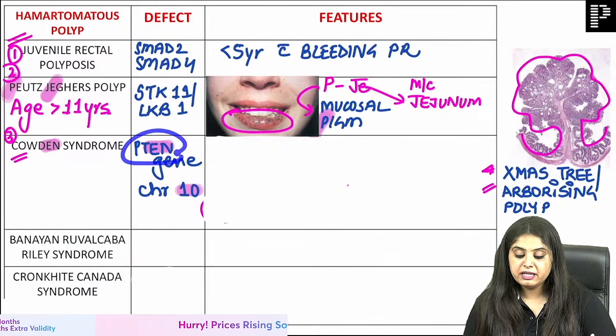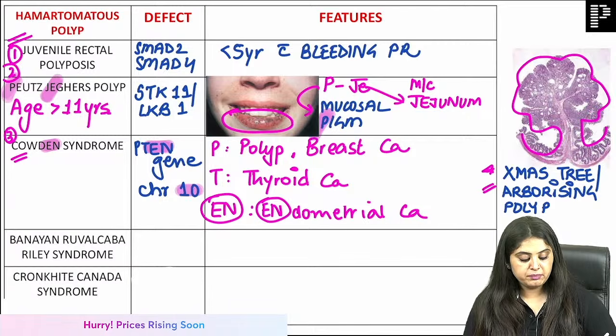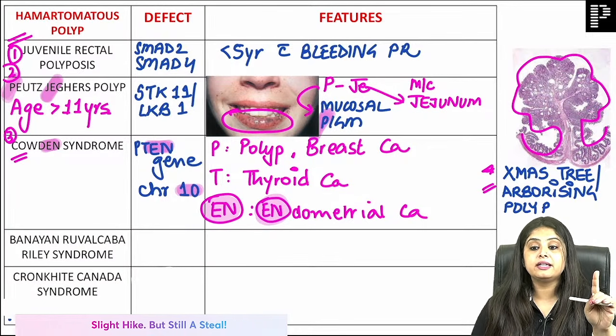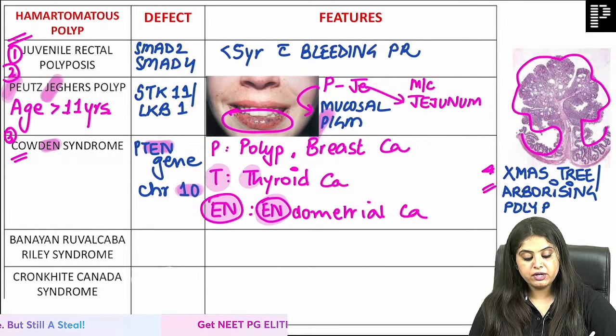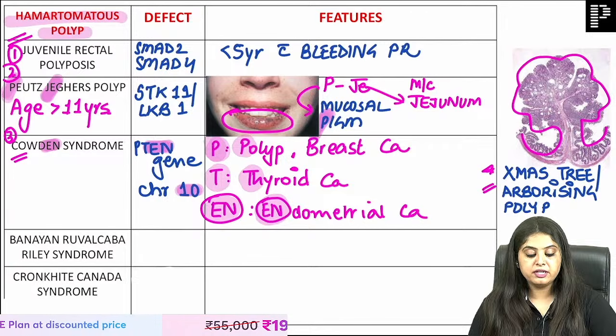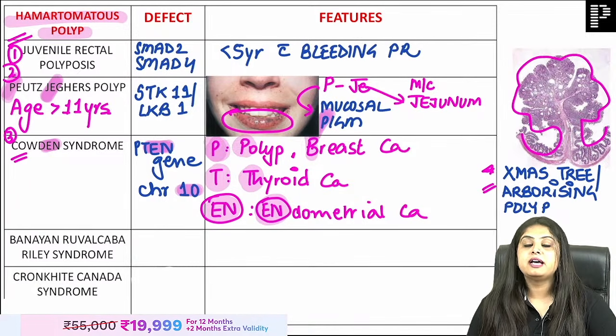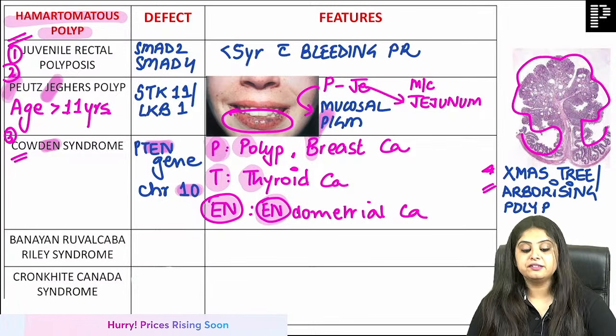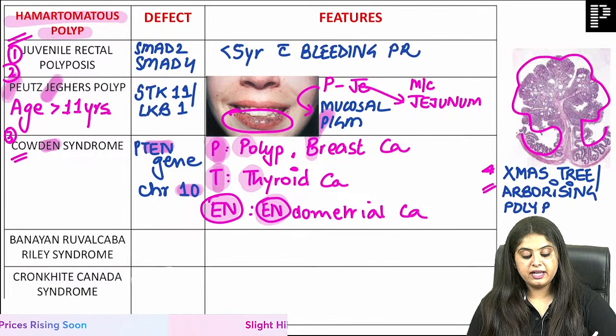Coming back, it is made up of P10. Quickly tell me, what is P10? I've only told you. N for कौन सा cancer? Gynae में भी आता है, endometrial cancer. Coming to the next, T for what? T for thyroid cancer. P for what? P for ma'am polyps, because you are reading polyps. And P का B बनाया, so we make it into breast cancer also. Is that okay with everyone? Yes. So we have the polyps, the thyroid and endometrial.